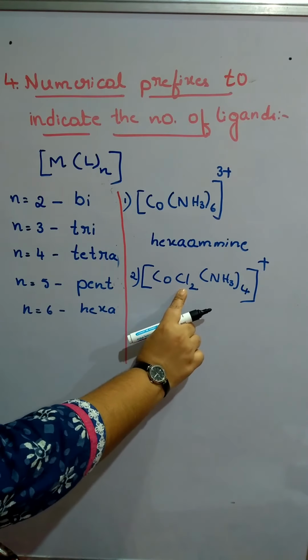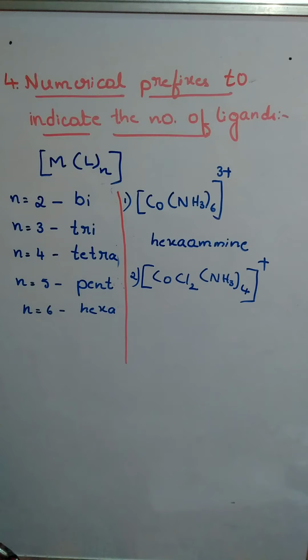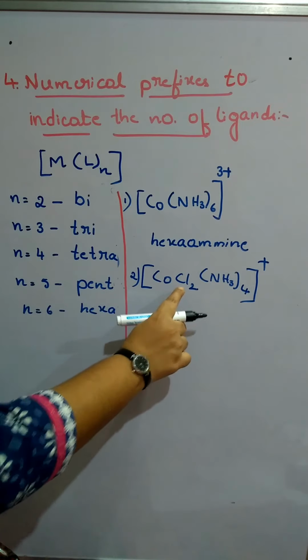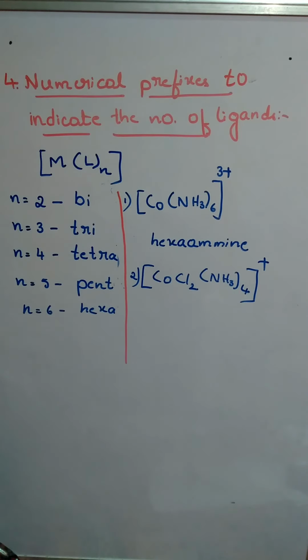We have Cl and we have NH3. The name of the ligand NH3 is ammine. Cl is chlorido. So ammine comes first according to the alphabetical order. Already we have discussed this in our previous points. So ammine comes first and then chlorido according to the alphabetical order.